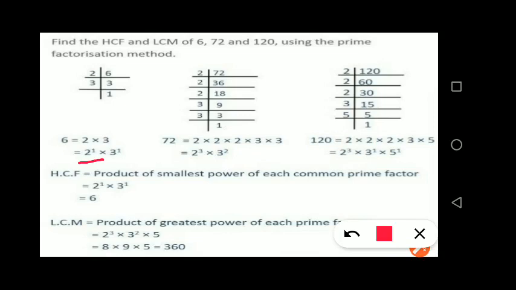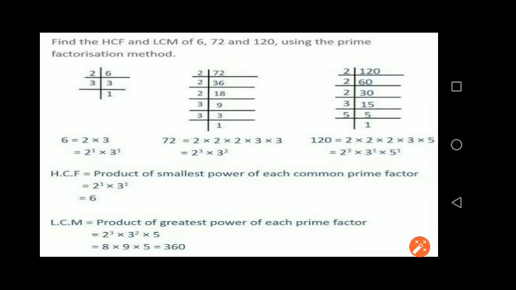In 6, the power of 2 is 1. In 72, the power of 2 is 3. In 120 also, the power of 2 is 3. So the smallest power is this, 2 to the power 1. So we'll take here 2 to the power 1. Similarly, the smallest power of 3 is also 1, so it is 3 to the power 1, and on multiplication we are getting 6. This way our HCF becomes 6.